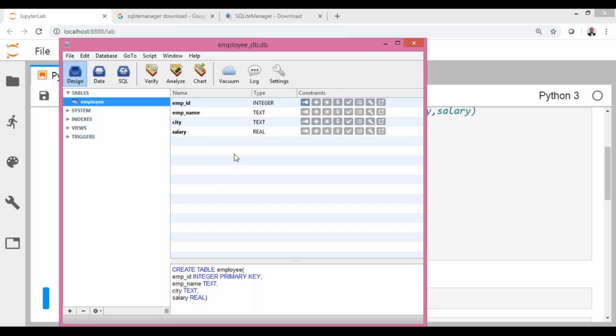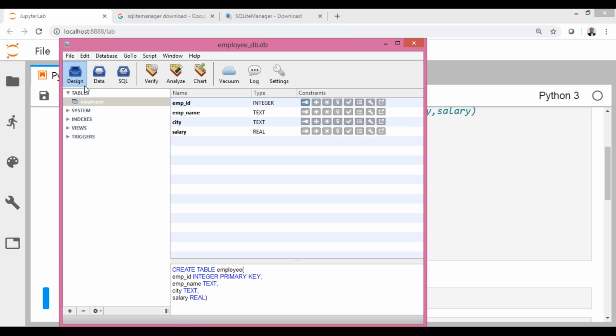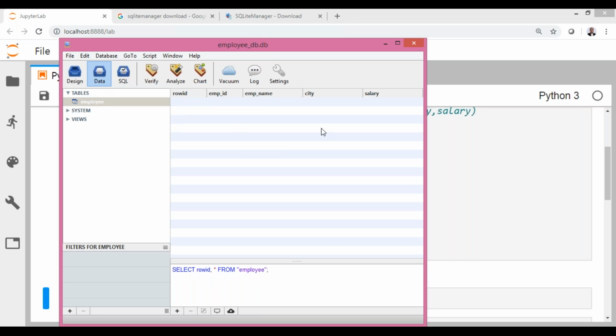These are the attributes this employee table is having. And for the data part, you can see it is void. Why is it void? Because I didn't use any insert query till now. So it is ensured that under this employee_db.db database, the employee table has been created with this particular design. That is the description you can find, and the data is void here.